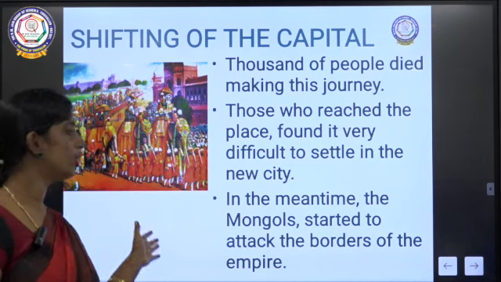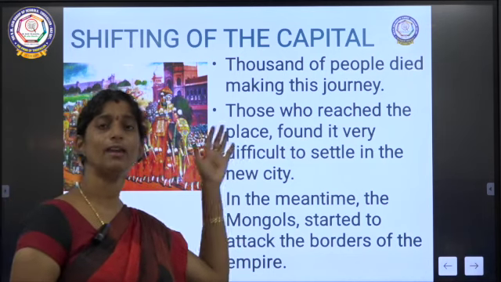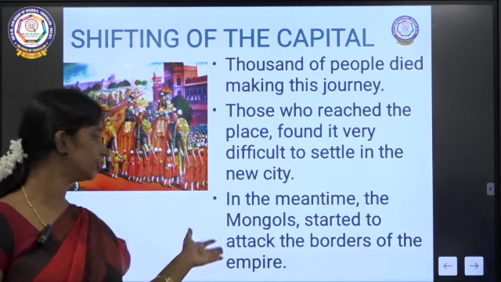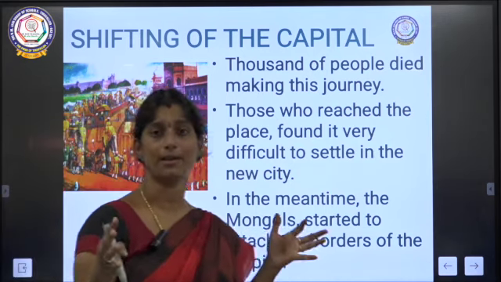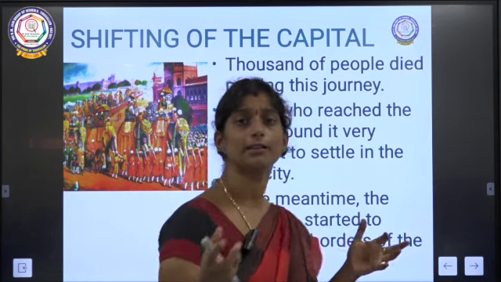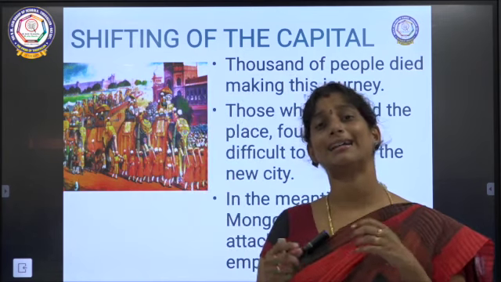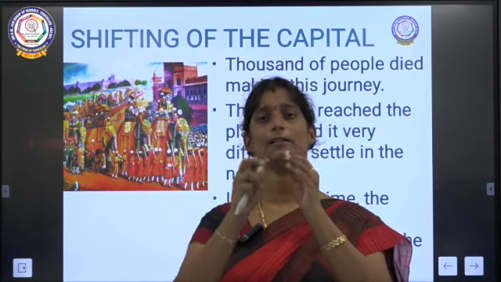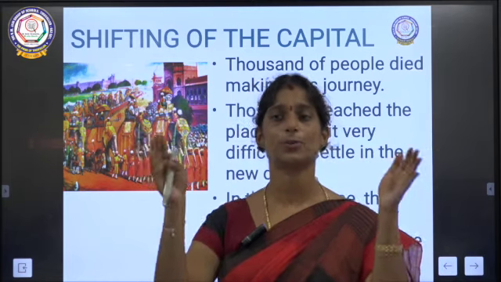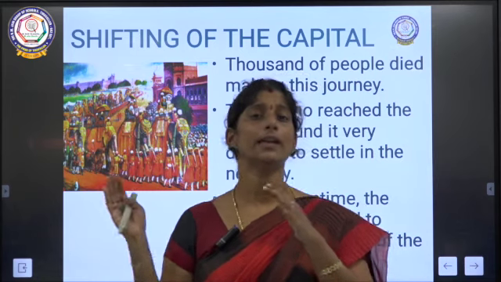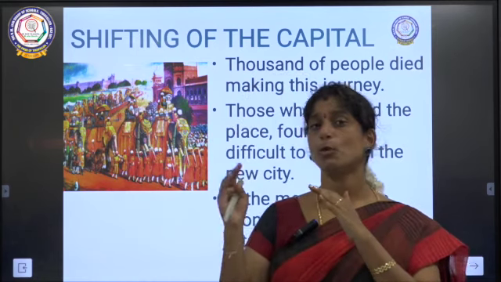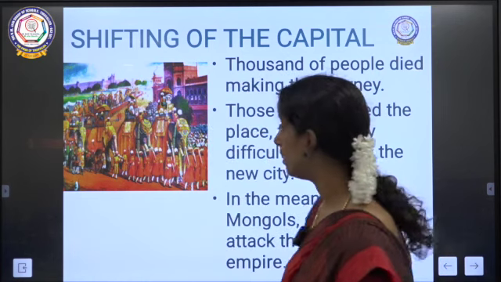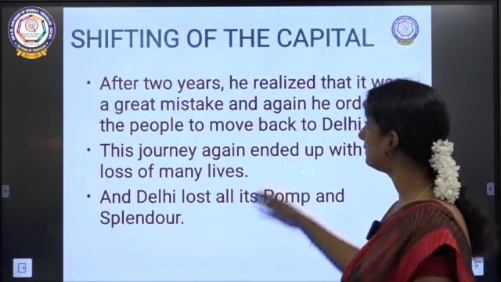By this time, the Mongols started to attack the borders of the Tughlaq dynasty's empire. The Mongols were another group of people who started attacking the borders because he was focusing on shifting the capital, so the borders were left unattended. So the Mongols started their attack on these borders. So what happened after that?